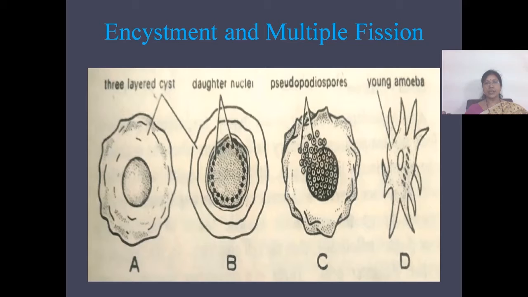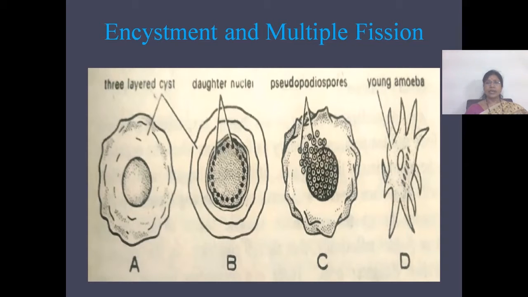These daughter individuals then release out of the parent body when the time comes. But usually in some organisms like amoeba, this multiple fission occurs during unfavorable conditions.